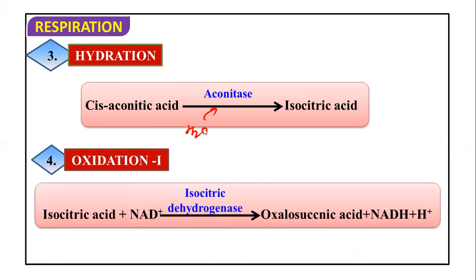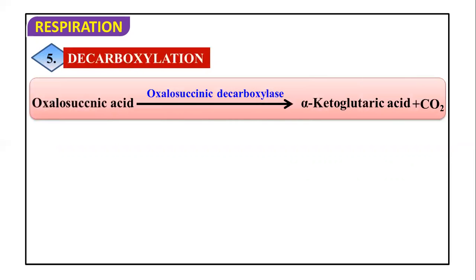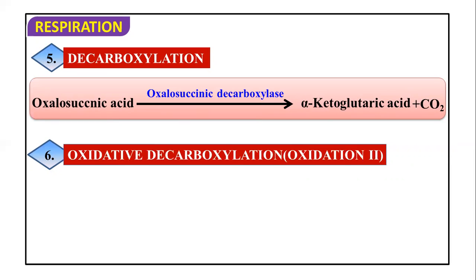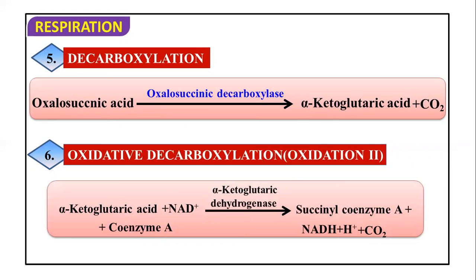Then oxidation first will occur: isocitric acid in the presence of isocitrate dehydrogenase, H plus is removed from isocitric acid, accepted by NAD, and converted into oxalosuccinic acid, and NADH2 is synthesized. Then decarboxylation occurs: oxalosuccinic acid undergoes decarboxylation in the presence of oxalosuccinate decarboxylase, alpha ketoglutaric acid is synthesized and CO2 is released. Then alpha ketoglutaric acid undergoes oxidative decarboxylation, reacting with NAD and coenzyme A in the presence of alpha ketoglutarate dehydrogenase enzyme complex, and succinyl coenzyme A is formed along with NADH2 synthesis and CO2 release.